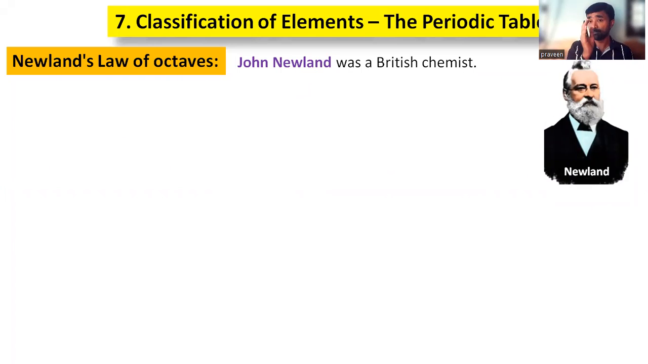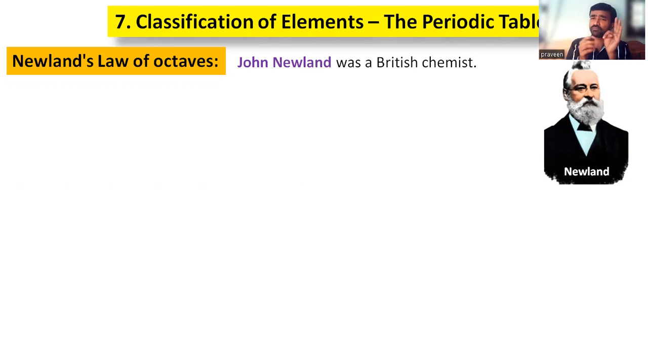As per Dobereiner's law of triads, Dobereiner tried to arrange the elements in increasing order of atomic weights, right? And he tried to make groups of elements. Increasing order of atomic weights was followed, and he tried to make a group of 3 elements.